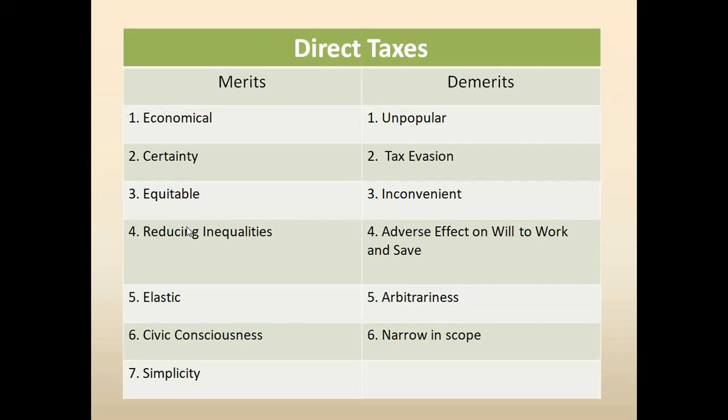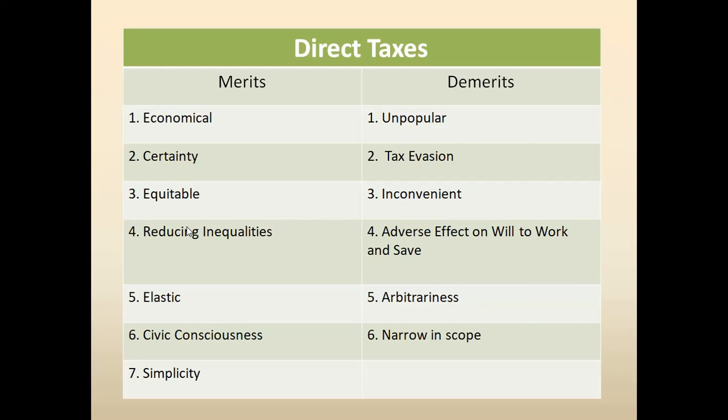And point number four, adverse effect on will to work and save. As I already said in point number one, it is unpopular. Why is it unpopular? Because the tax cannot be shifted from one person to the other person. So it will discourage people to work less and earn less.